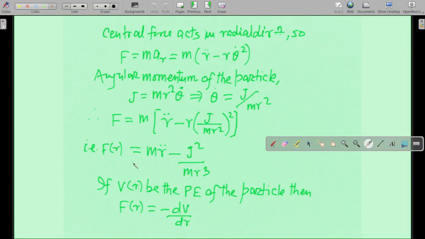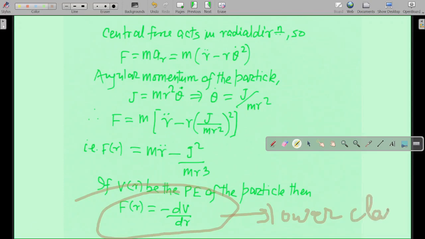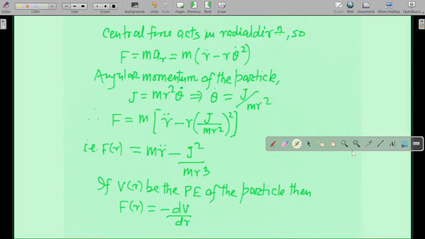This expression is not new, it is from the lower classes, 11th and 12th, which you must remember while deriving this. So F of r equal to m r double dot, this is the fact. Then you will put this value of minus dV by dr from here over here.